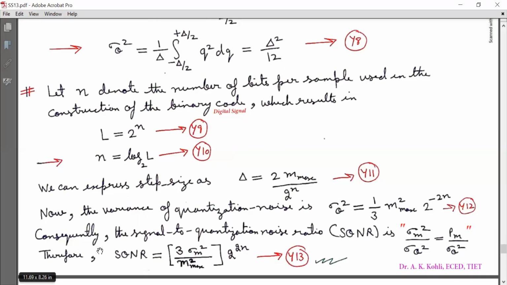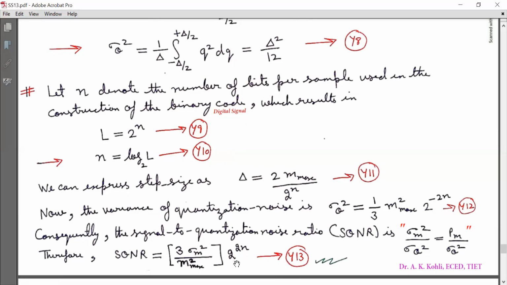Consequently, the signal to quantization noise ratio, that is SQNR, is sigma m square by sigma q square, and that is equal to P M by sigma q square. Therefore, the signal to quantization noise ratio is finally SQNR equal to 3 sigma m square by m max square into 2 raised to power 2n, marked as y13.